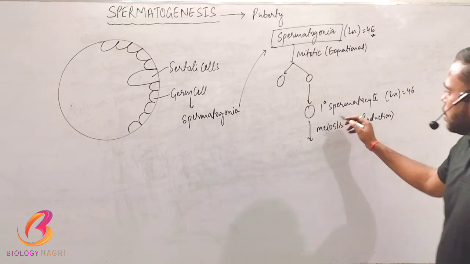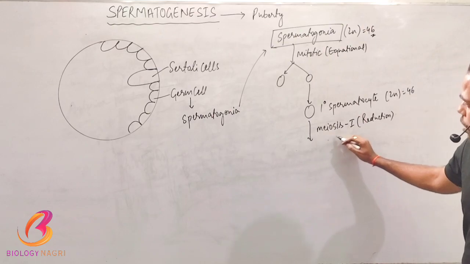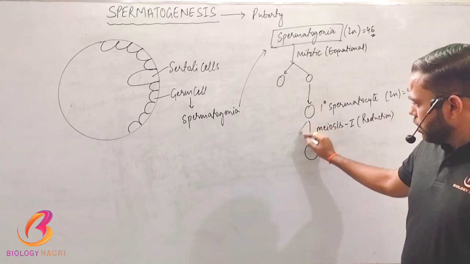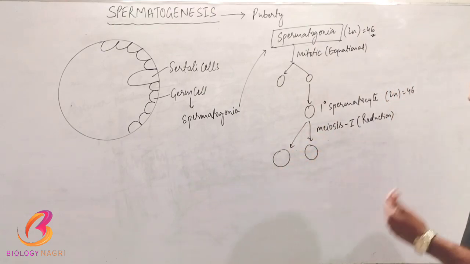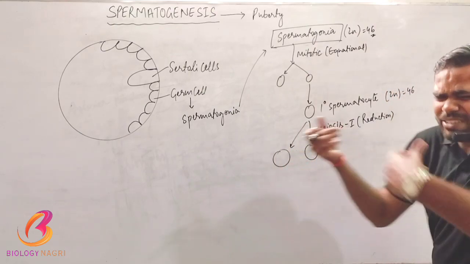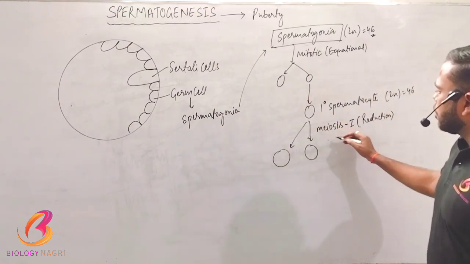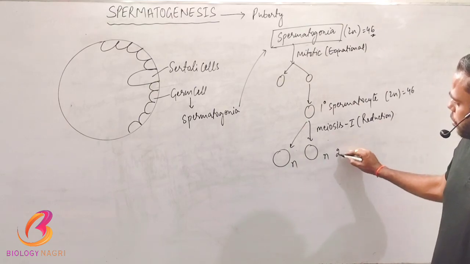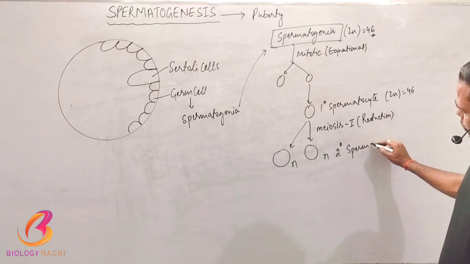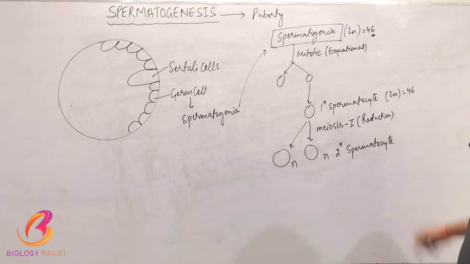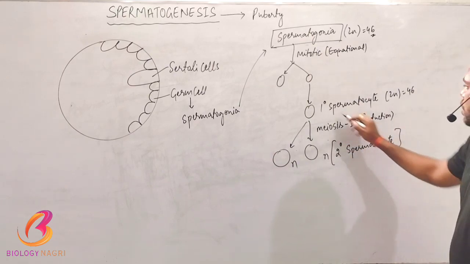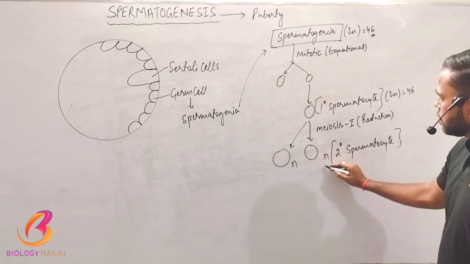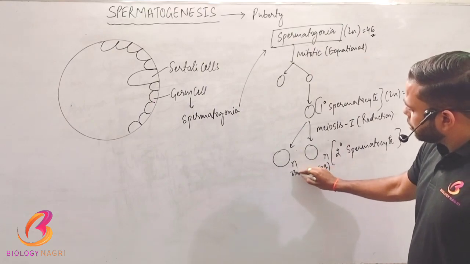Now watch ahead. This primary spermatocyte goes through meiosis first, which is reductional division, so there will be a reduction in the ploidy level, but hence an increase in the number of cells. It is a division, so the number of cells will increase, but the ploidy level has decreased here. Now these are called the secondary spermatocytes. I have called it the secondary spermatocyte. Now watch, the ploidy level has decreased and reaches n. n means 23.